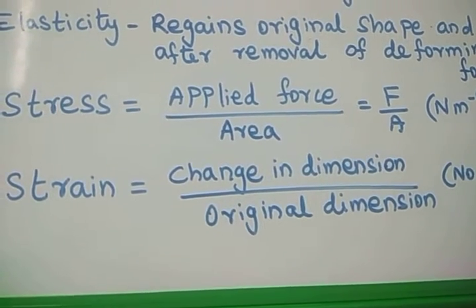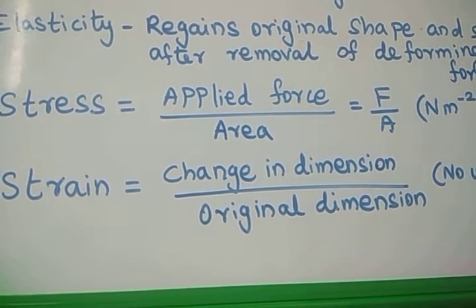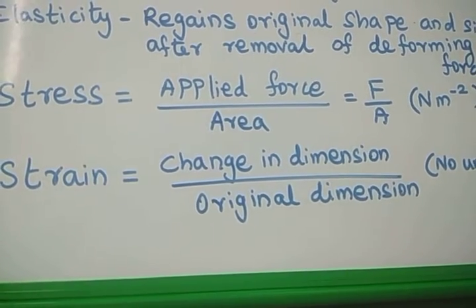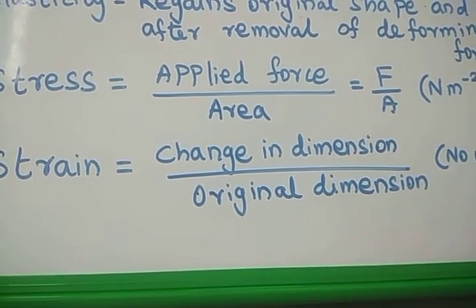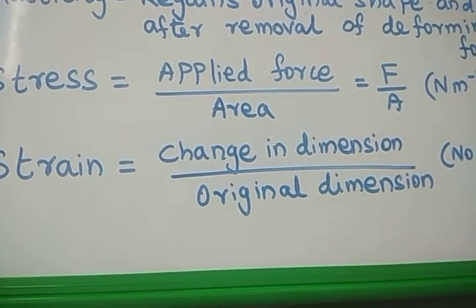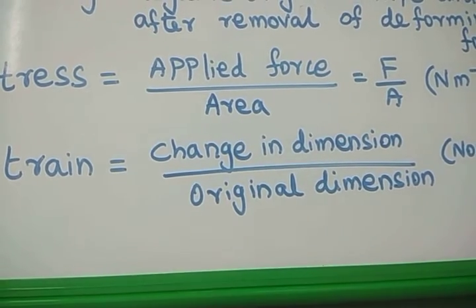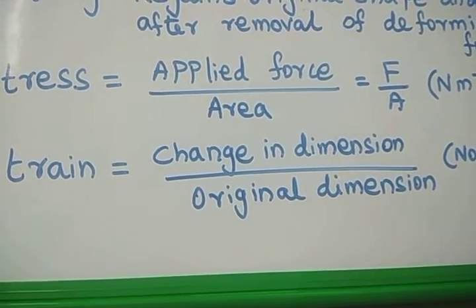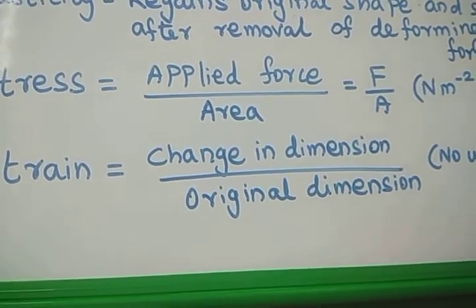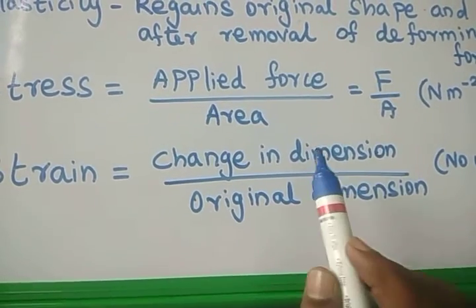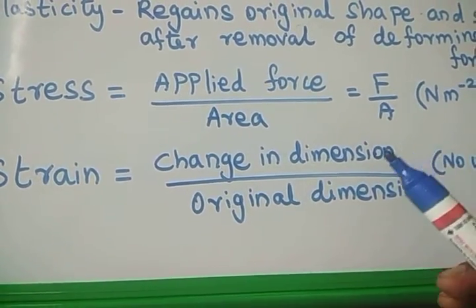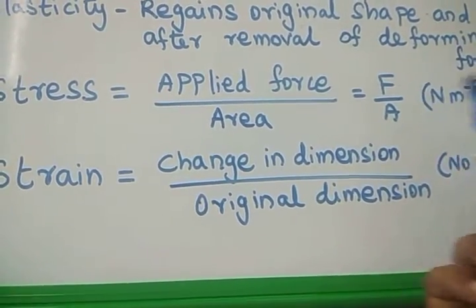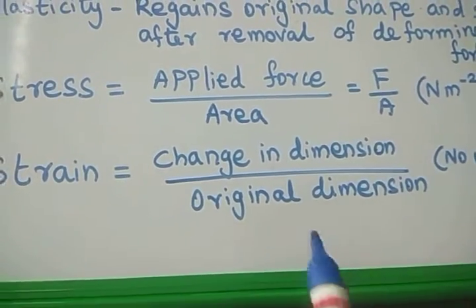Whenever an external force is applied on a body, the body's shape and size will change. That means its dimension changes. Dimension means either lengthwise, breadthwise or thickness wise. Only the length may change, or length and breadth, meaning the surface, may change, or the total volume of the body may change. So the change in dimension, how much it increases or decreases, is divided by the original dimension.